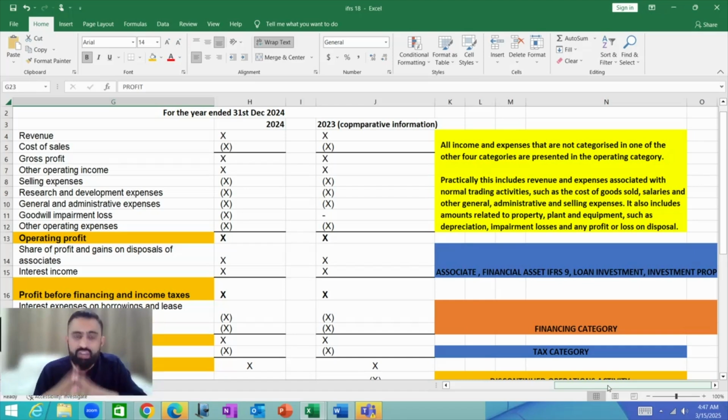We will be doing questions according to the new changes which we now have in IFRS 18. So this is the new update which I wanted to share with you.